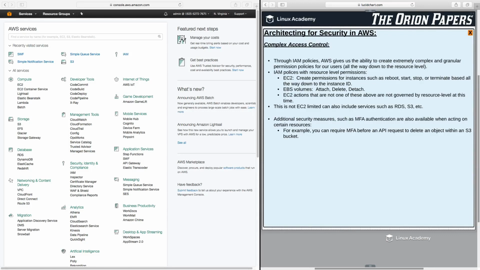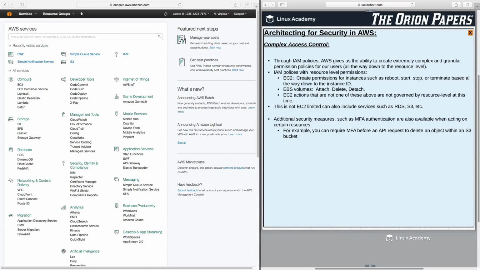Well, for EC2, we can create permissions for instances such as reboot, start, stop, or terminate based all the way down to the instance ID. What this means is that we can have a user, and for this particular instance, meaning their instance ID, you can only reboot that. For another instance, you can only start that instance. For another instance, you can start, stop, and reboot that instance. And then maybe for a whole bunch of other instances, they could just terminate those instances, but do no other actions on those instances.